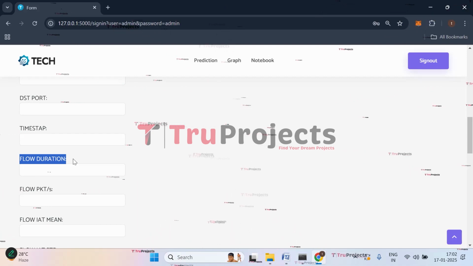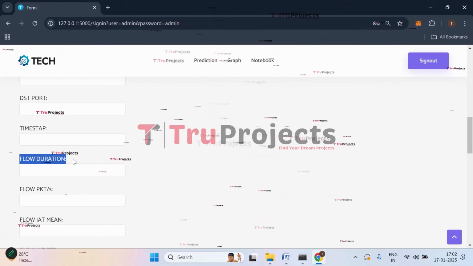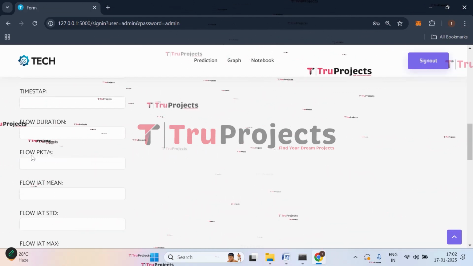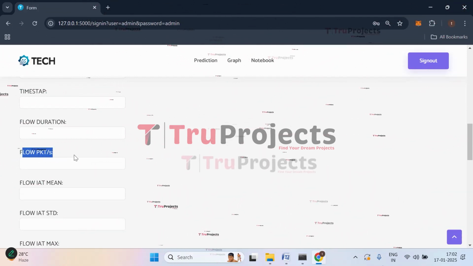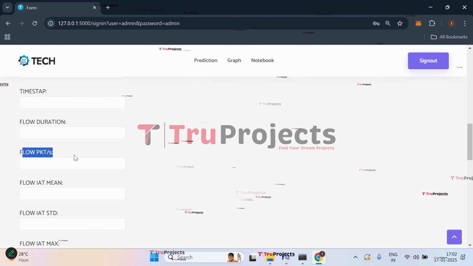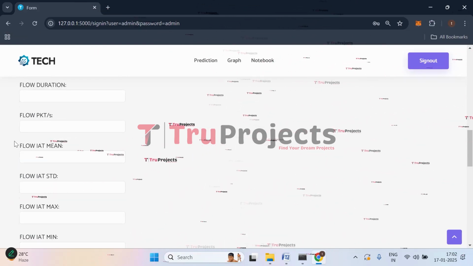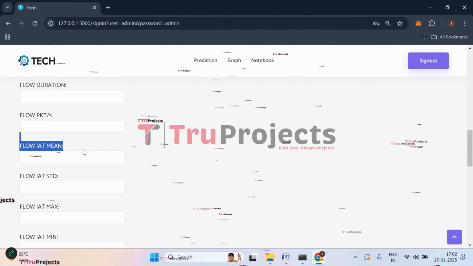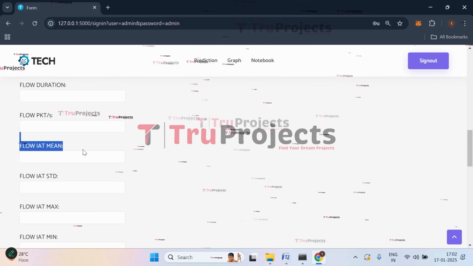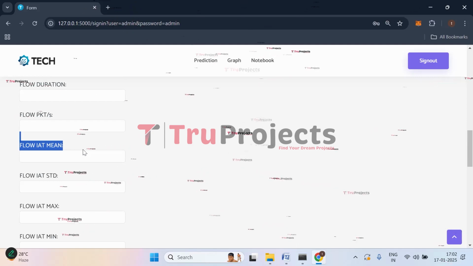This is the total time for which a particular data flow lasts, from the start of the connection to the end. And then we have flow packets, that is packets per second. This is the rate at which packets are sent during the flow. It shows how many packets are transmitted per second. Then we have flow IAT mean, that is the inter-arrival time. This is the average time between consecutive packets within the flow. A smaller value indicates high-speed transmission.